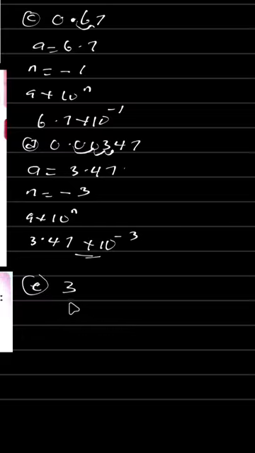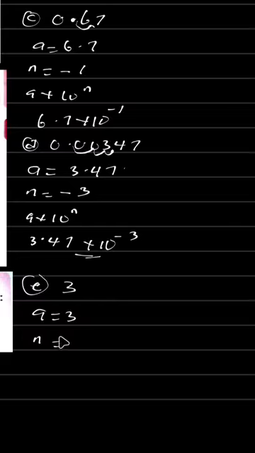In this case, 3 is less than 10, so our A is equal to 3. The number given is already less than 10. Now, how do we get the value of our n? Here our n is equal to 0, because there is no place to place a decimal point.